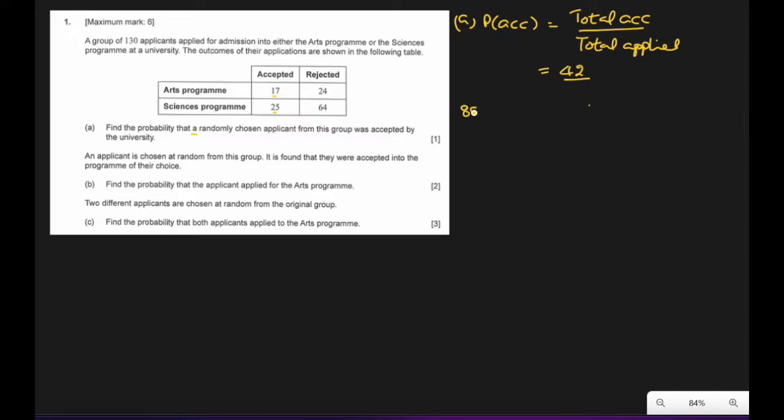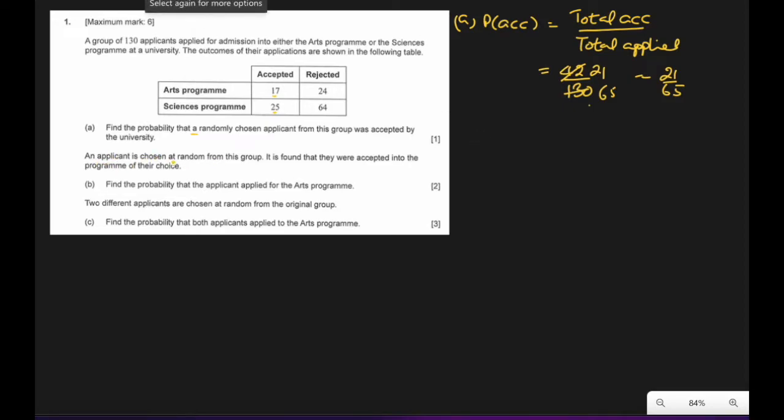So 88 plus 42 will be 130. So the denominator will be 130, and we'll simplify this. It will be 21 over 65. That's the answer. 21 over 65 is the probability that a person chosen will be the one who was accepted in that university.